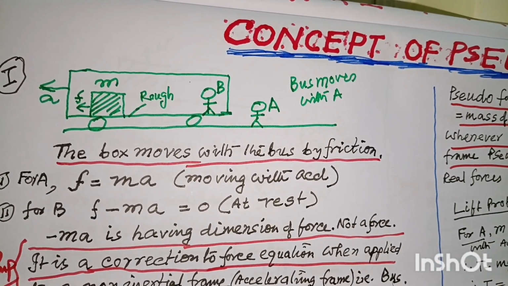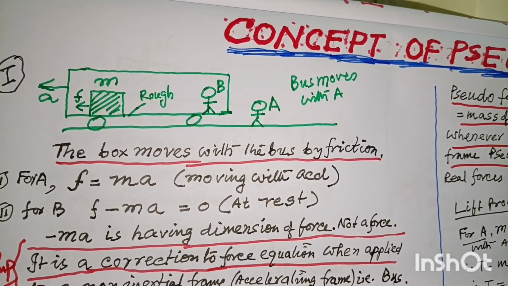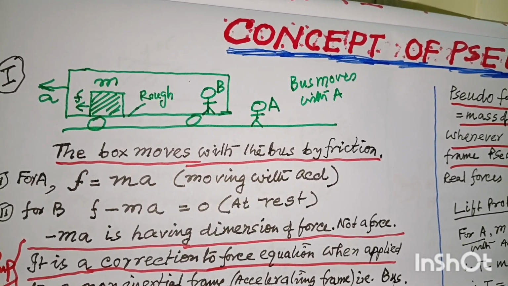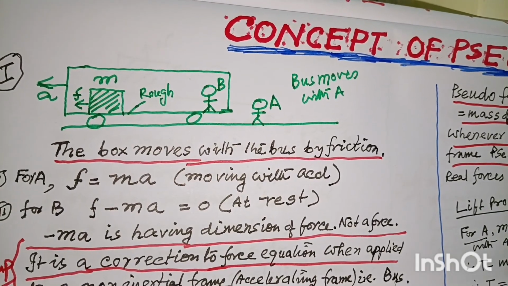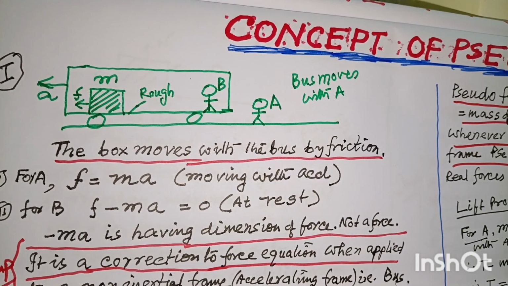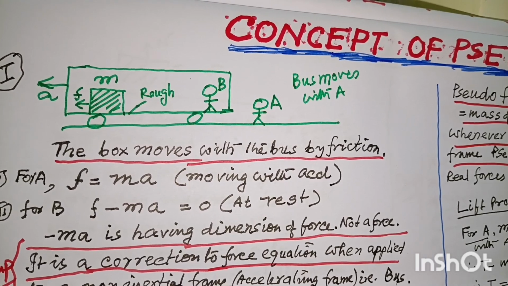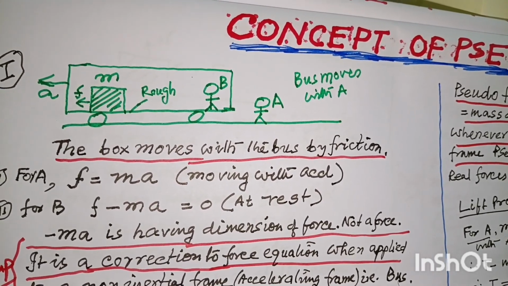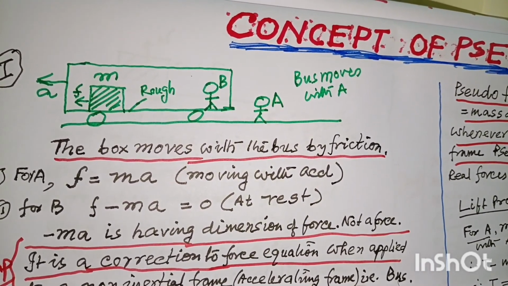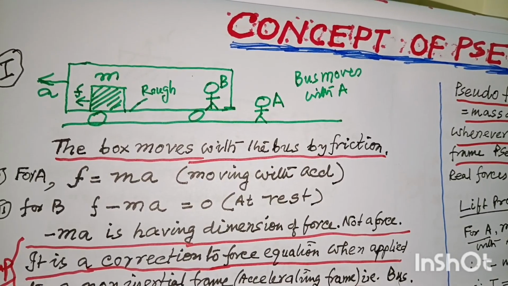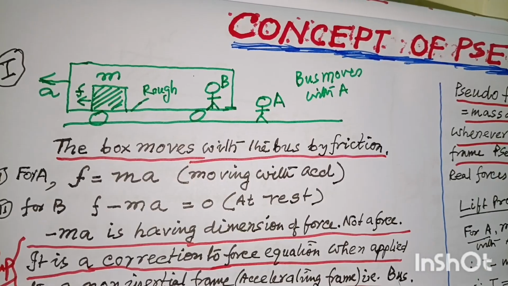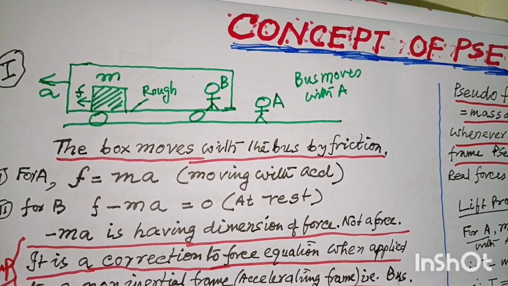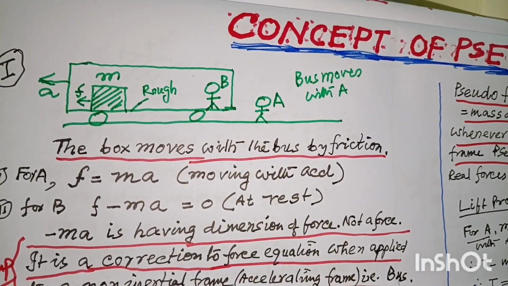Now, inside the bus, there is a box of mass M and the floor of the bus is rough, and the bus is moving with an acceleration A. Just imagine that the bus wall is made of glass so that it is visible from outside, and two persons A and B both are observing the particular box of mass M.